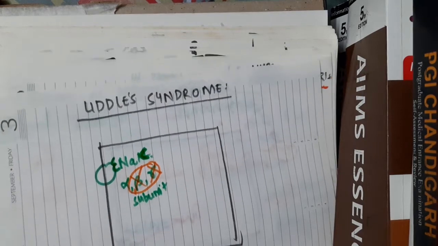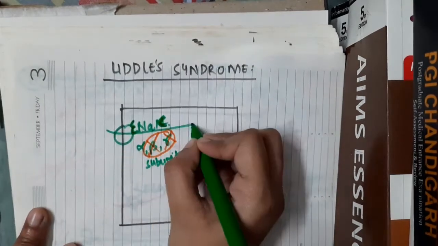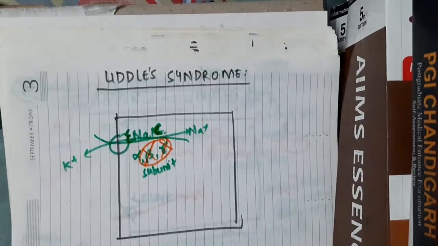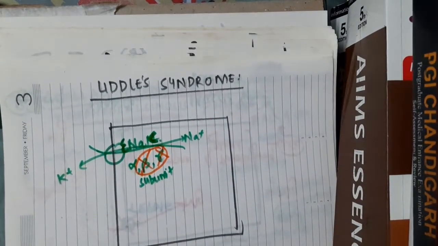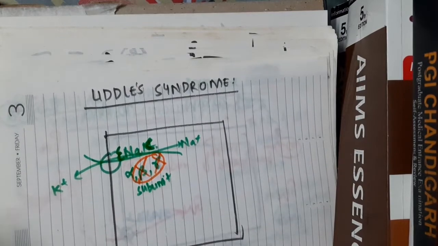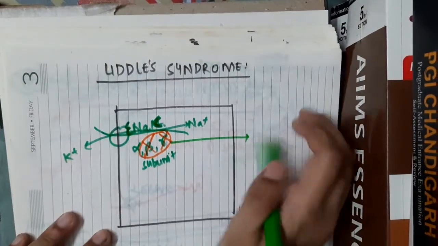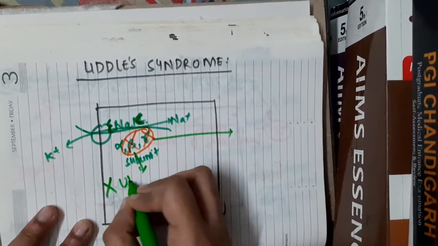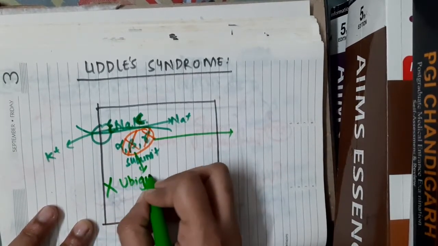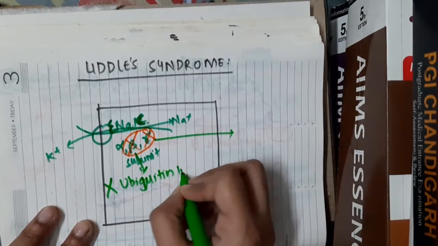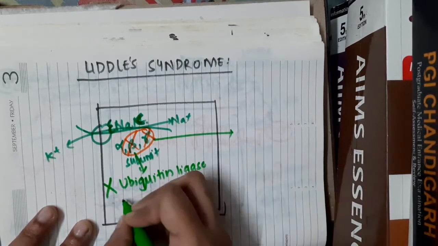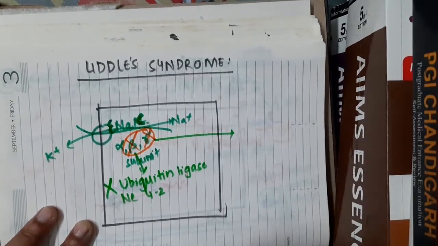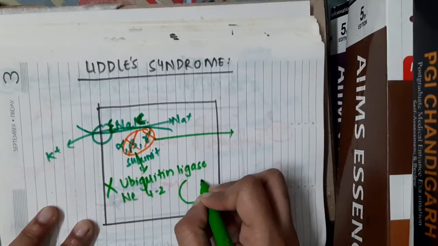What does this beta and gamma subunit mutation result in? Whenever there is a mutation in the beta and gamma subunits, this will prevent the binding of ubiquitin ligase. Normally, the ubiquitin ligase NEDD4-2 is a channel for proteasomal degradation.